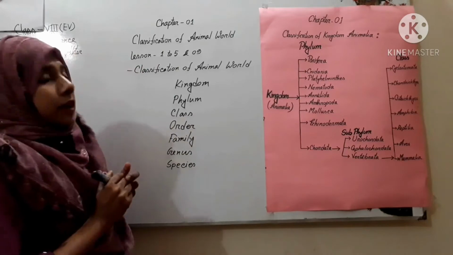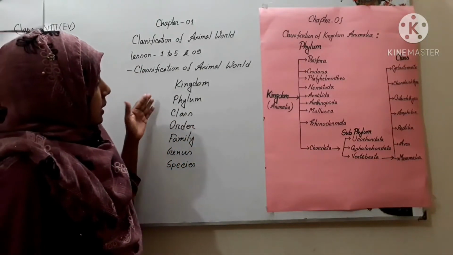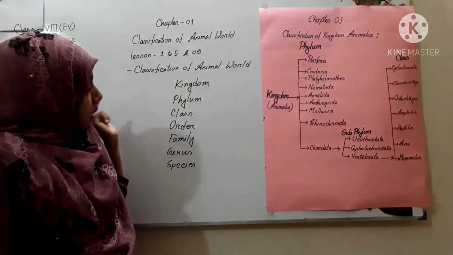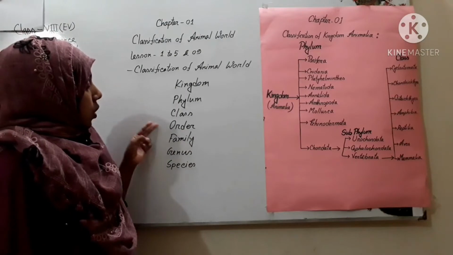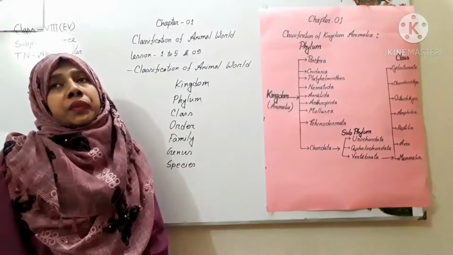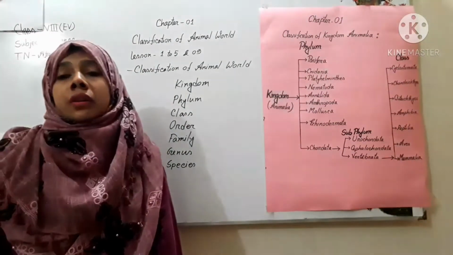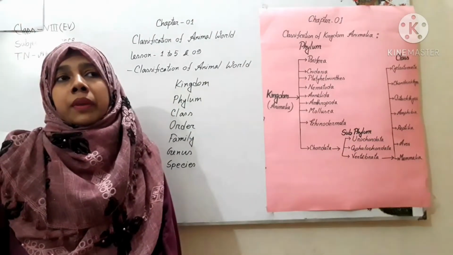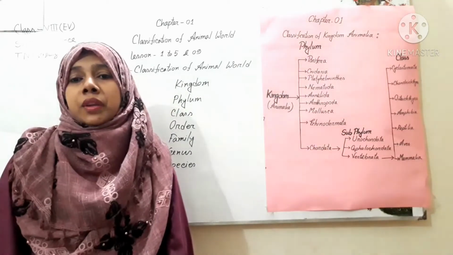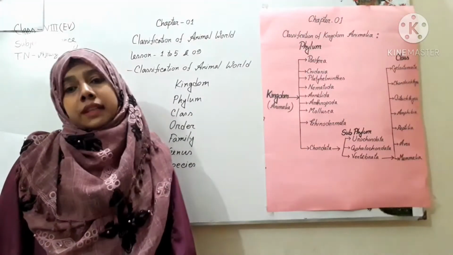So these are the main 7 major taxa to classify any type of animals. Number 1, kingdom, then phylum, class, order, family, genus, and species. Here Aristotle, then John Ray, and Swedish naturalist Carolus Linnaeus play an important role in classification. And Carolus Linnaeus is the father of taxonomy.